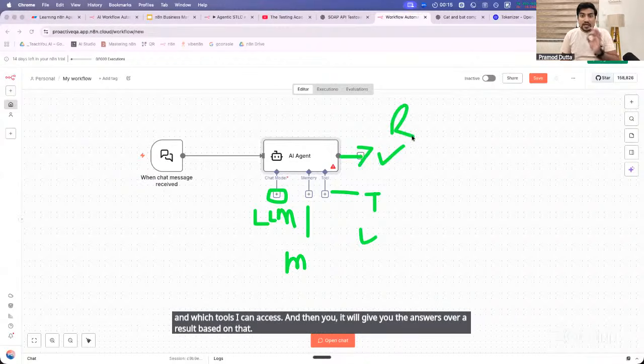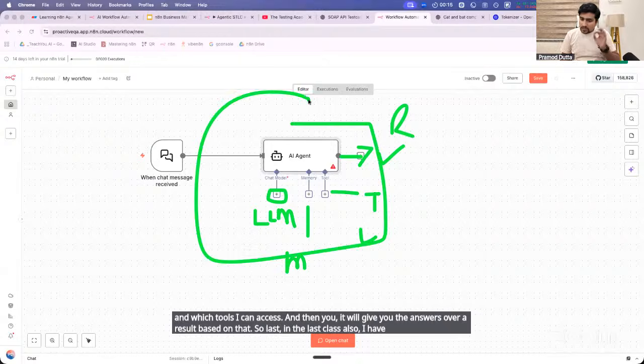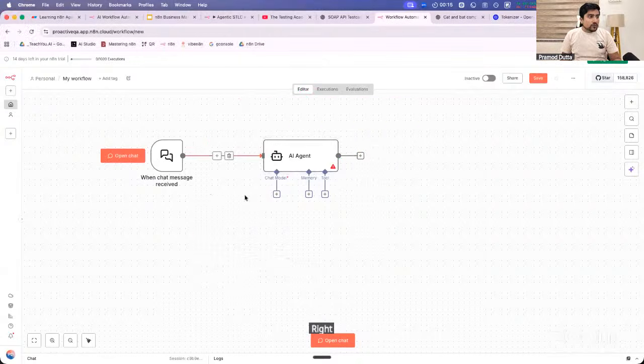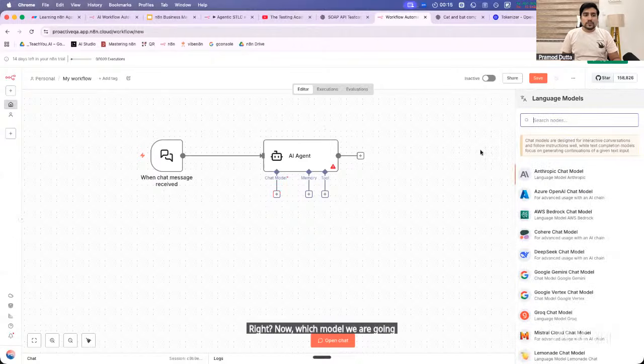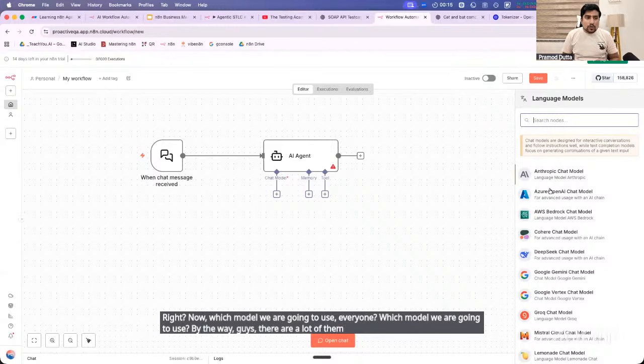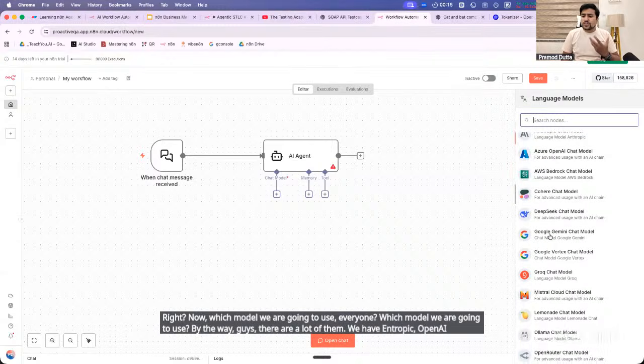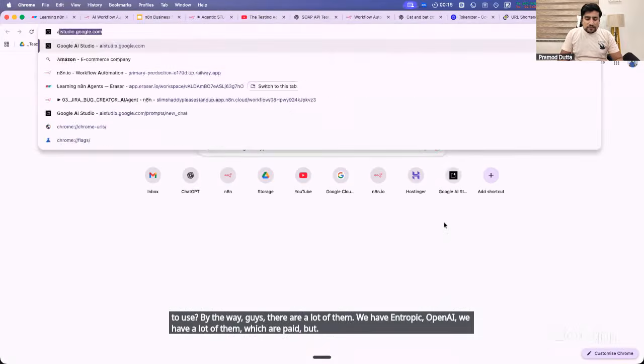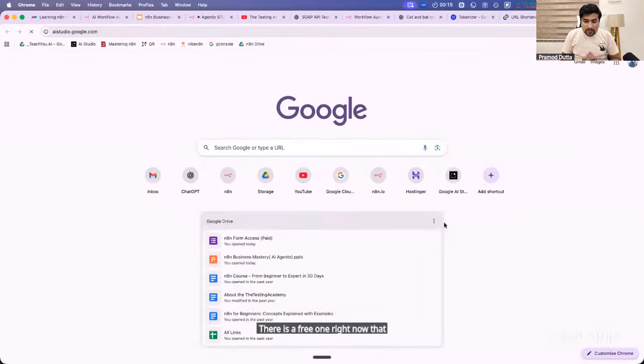So in the last class also I have given you the overall idea, right? Now, which model are we going to use, everyone? By the way, guys, there are a lot of them. We have Anthropic, OpenAI, a lot of them which are paid. But there is a free one right now that you guys can use, which is Google.